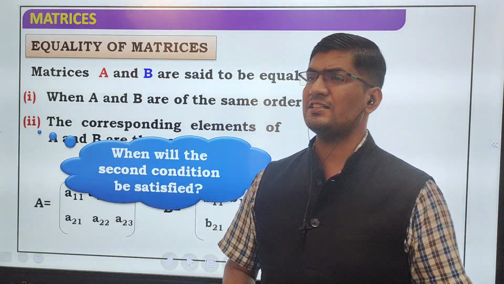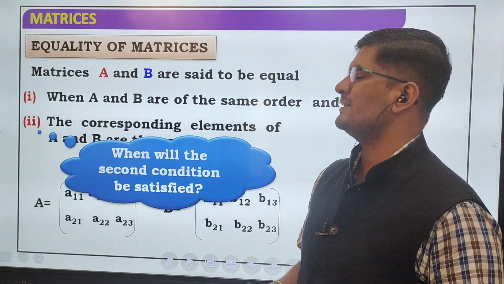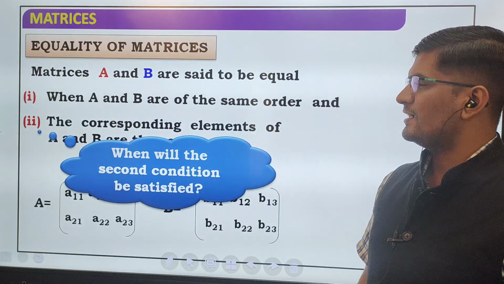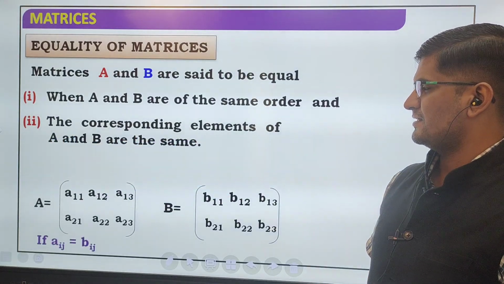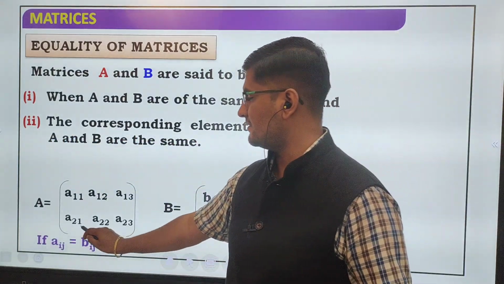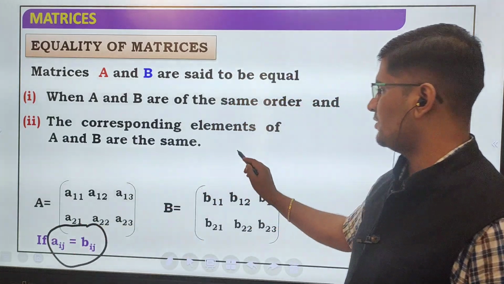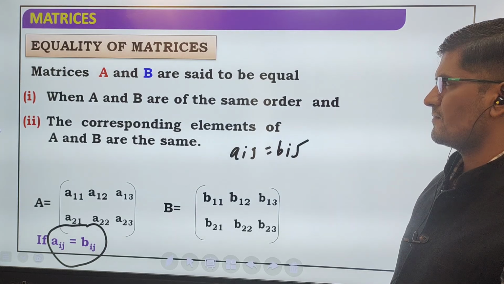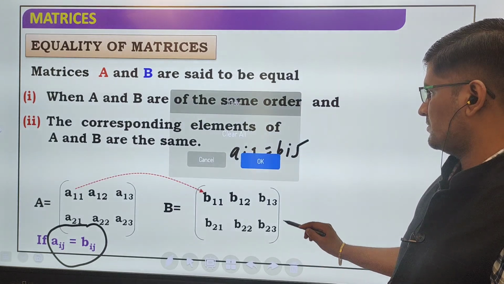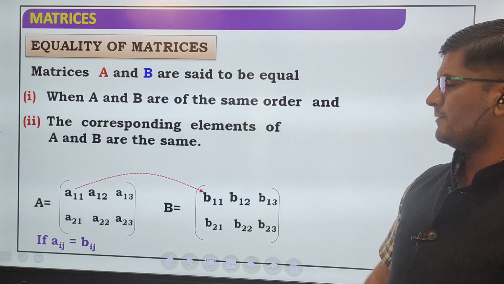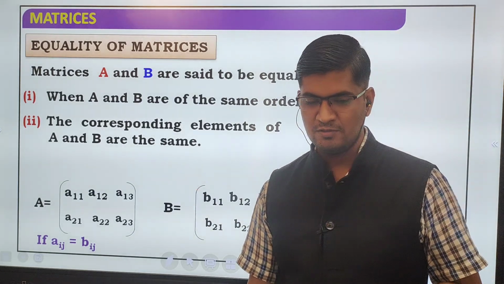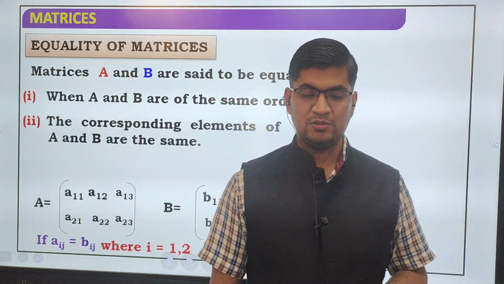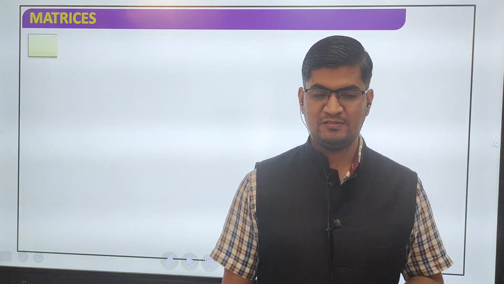But if orders are the same and corresponding elements are the same, then we can say that the two given matrices are equal. Aij is equal to Bij, meaning corresponding elements must be equal to each other. A11 must equal B11, where i is equal to 1, j is equal to 1 to 3.